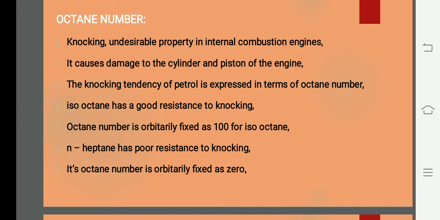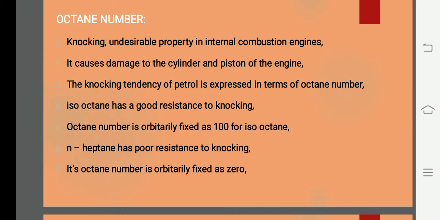So knocking is a property in internal combustion engine which damages the cylinder as well as the piston of the engine. So the knocking tendency of petrol is expressed in terms of octane number. So how to specify this quality of petrol? It can be specified by means of octane number.